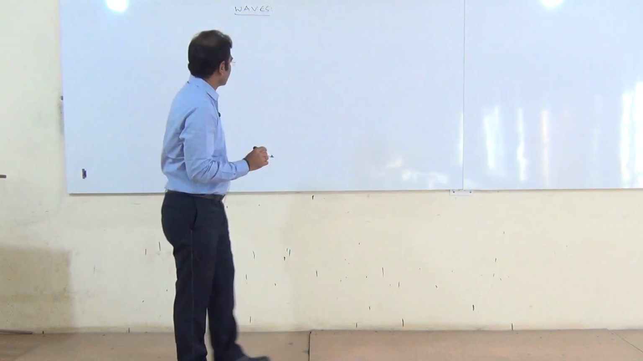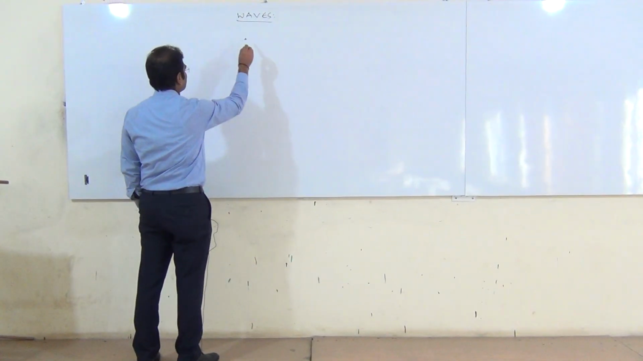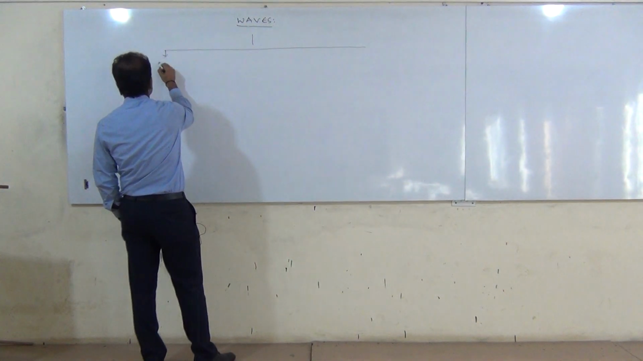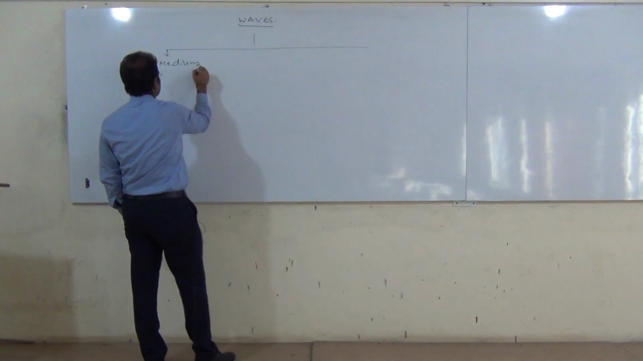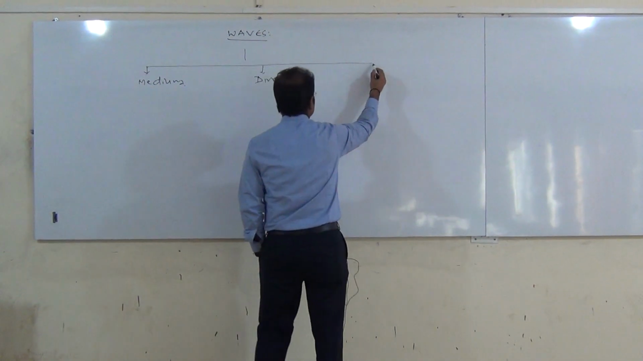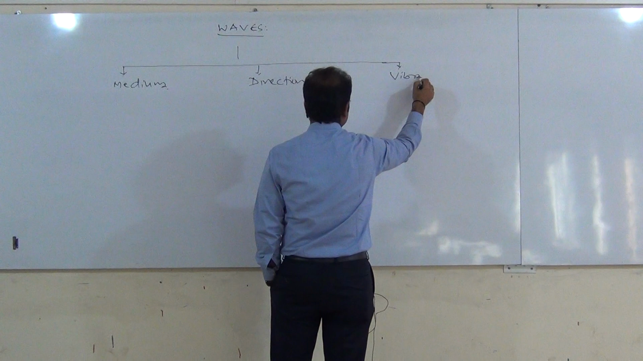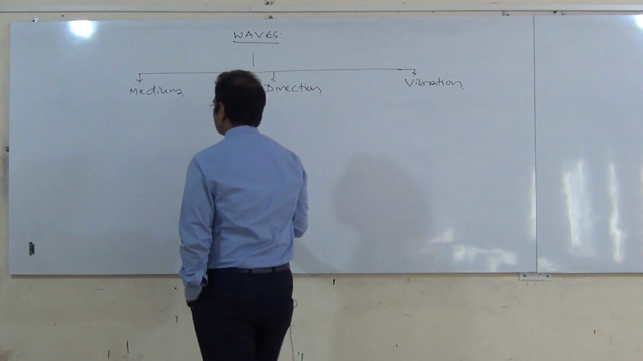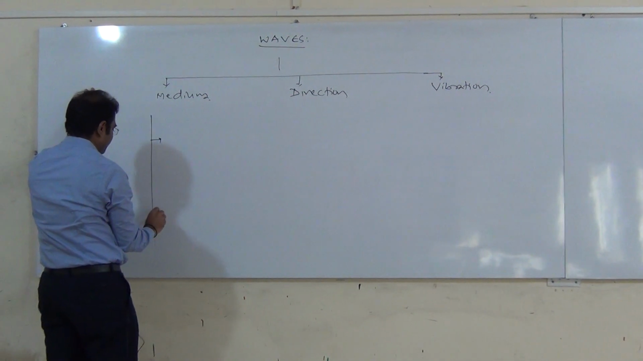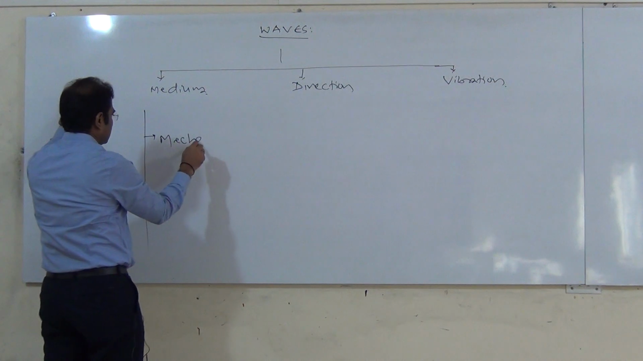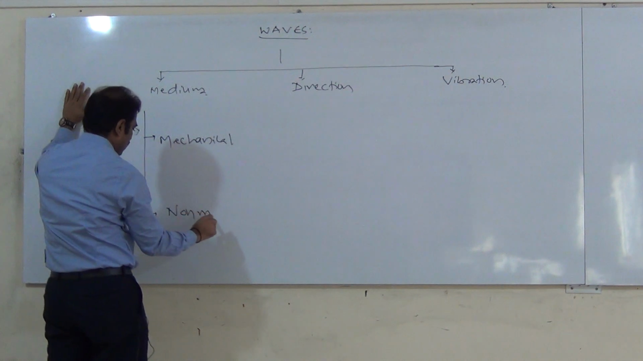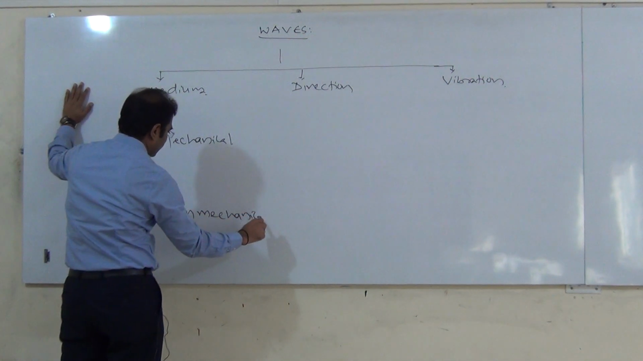Okay, once again I repeat it here. Waves can be classified into how many categories? The first is based on the requirement of the medium, the second one is based on the direction, the third one is based on the vibration, right? Based on the requirement of the medium, how many types are there? Two types. First one is mechanical and another one is non-mechanical waves, right?